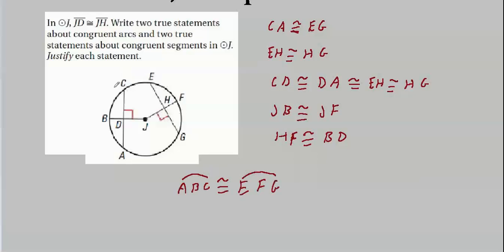However, the same theorem which says that the diameter perpendicular to the chord will bisect the chord, there's an extra little addition in that theorem which says it also bisects the corresponding arc. So BC has to be congruent to BA. That's the arc BC and the arc AB is congruent to BC.